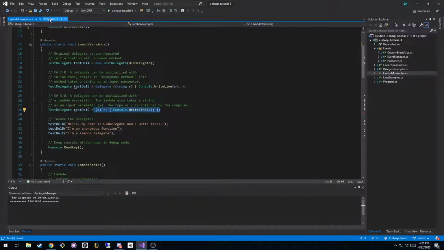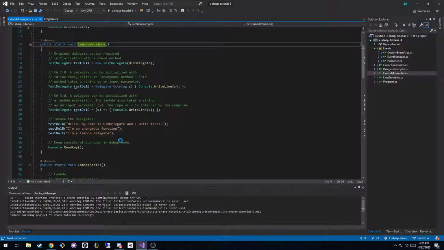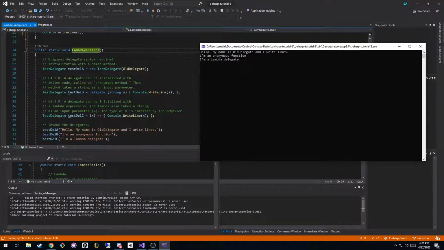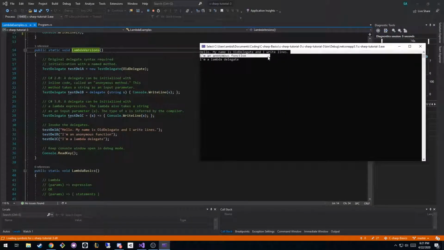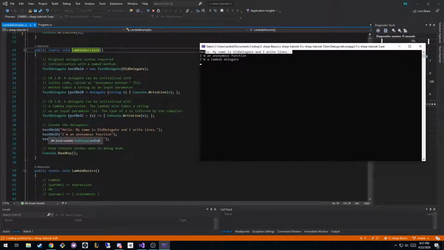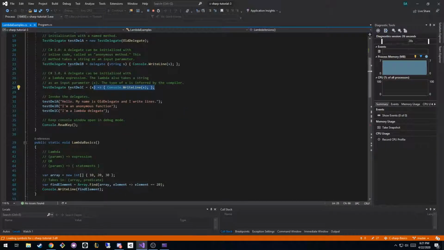So if I uncomment this lambda version's function and hit run, all of these should do the same thing. They should all just print out what we pass in. You'll see that it says, hello, my name is old delegate, and I write lines, which is what the first delegate does. The second delegate says I'm an anonymous function, and the third one says I'm a lambda delegate. So a lambda really is this type of syntax. We're going to get to delegates later on. I don't want to go too deep into detail right now because they are complex on their own. Lambda is really this syntax right here, and we'll get more into detail on that syntax.